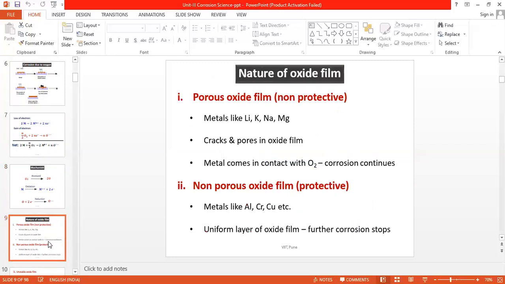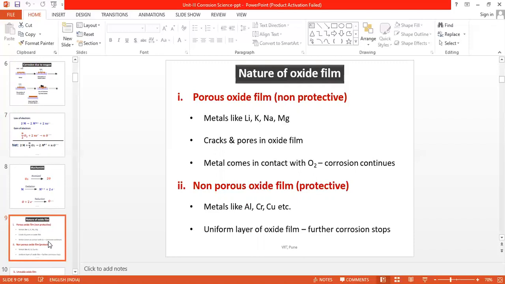Now, the oxide film developed on the surface of the metal can be any one out of the four given. First type, it can be porous in nature. What do we mean by a porous oxide film? A porous oxide film means having pores or cracks in it. Examples of metals with a porous oxide film are lithium, potassium, sodium, magnesium.